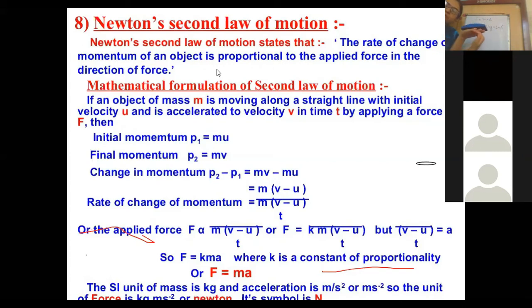But what will happen to the frictional force? It is in the opposite direction. Here the frictional force will be minus. If there is a minus sign along with the force, it means that the force is applied in the direction opposite to the motion of the object.